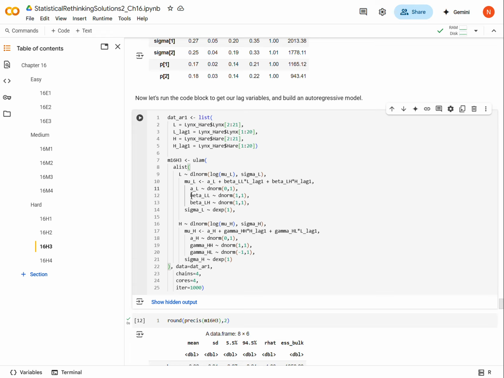And then we assign some priors to the beta coefficients. And so here, I'm assigning probably positive priors to the beta coefficients. So what is this saying? Let's first look at the beta LL, for lynxes. The number of lynxes in this time period as predicted by the number of lynxes in the previous time period. Well, we might suspect that if there were a lot of lynxes previously, then there are probably a lot of lynxes right now, because more lynxes make more lynxes, roughly speaking.